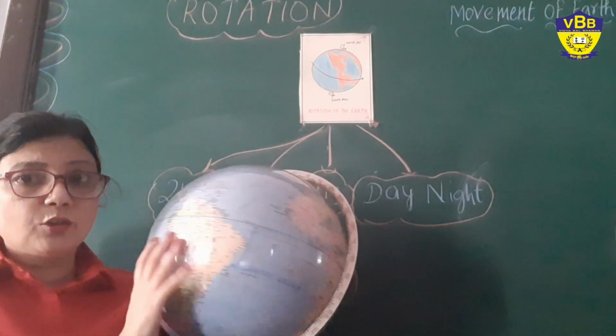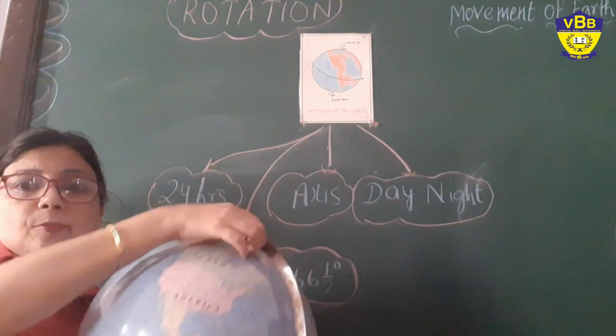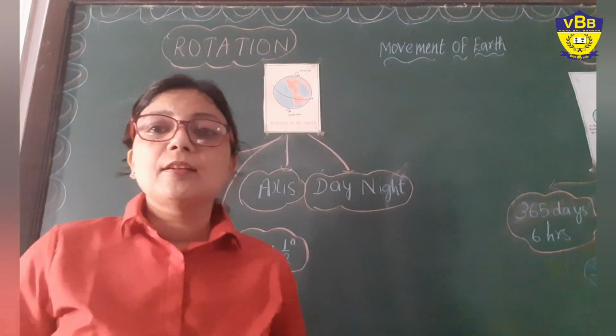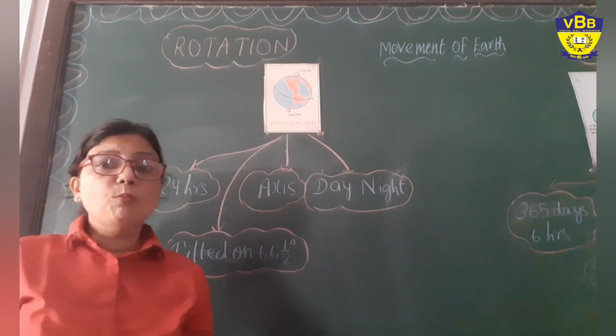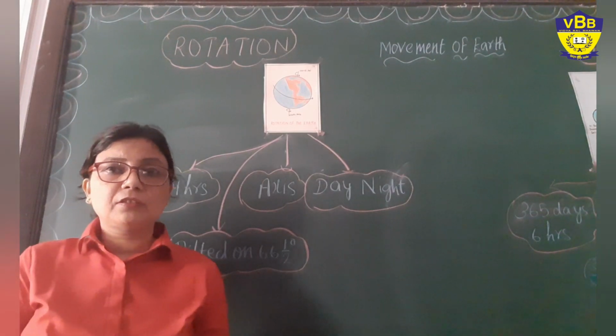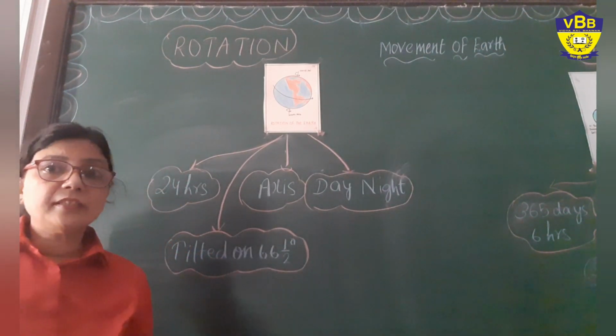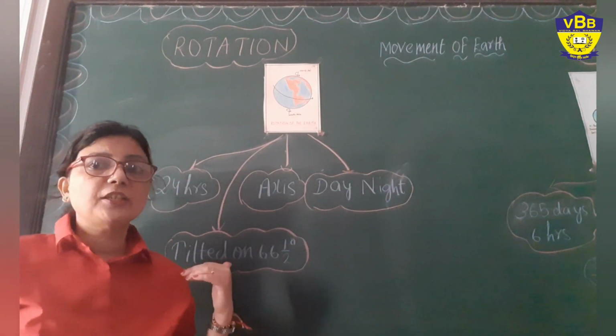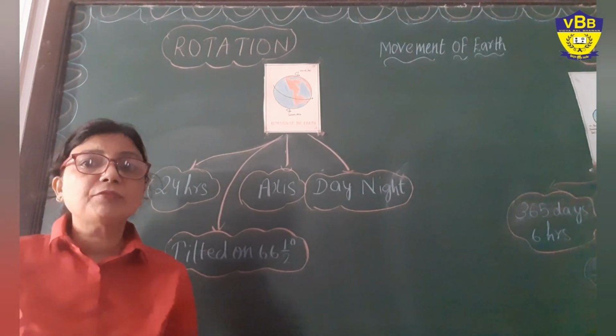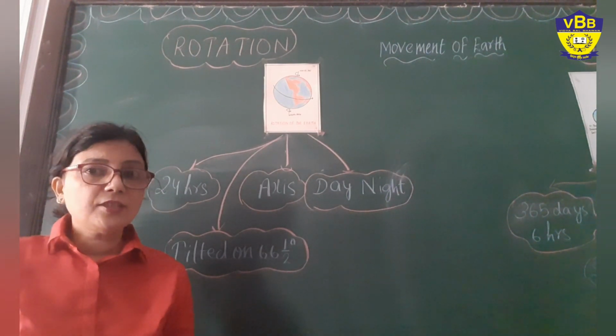That is called rotation. Now let's know more about the rotation. How much time does it take? It takes 24 hours to complete one rotation. Understood?